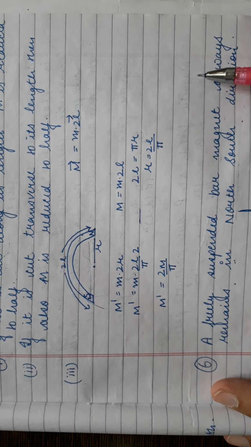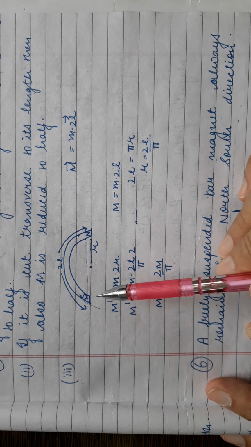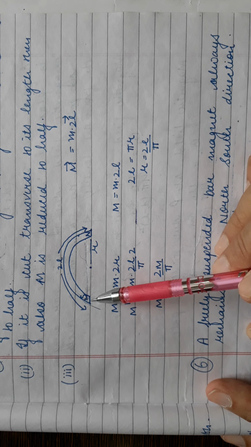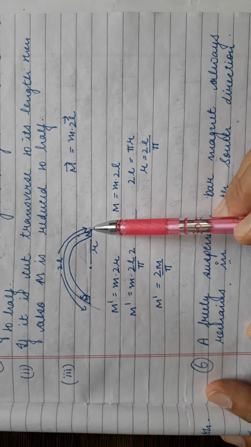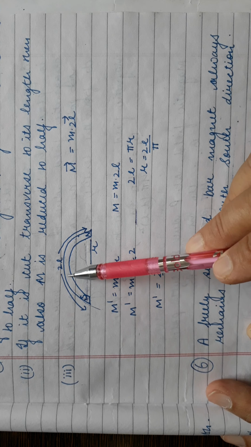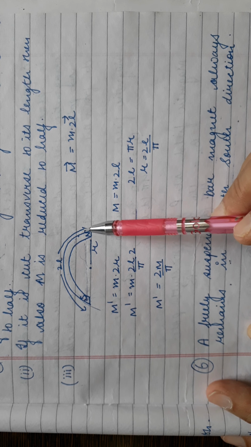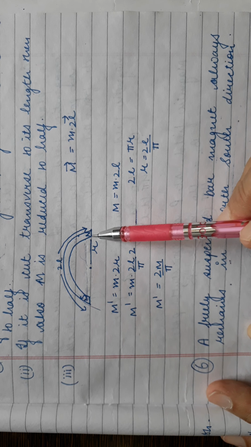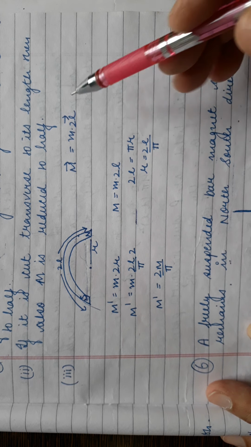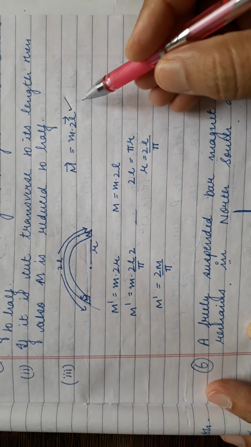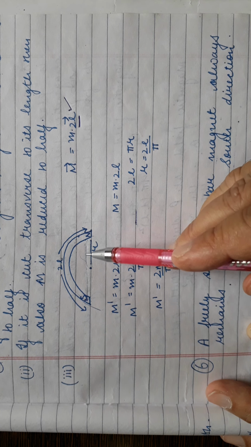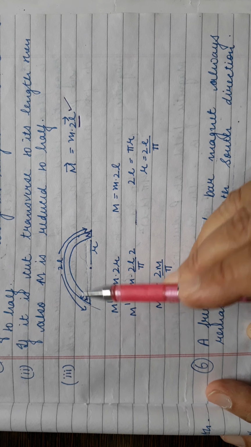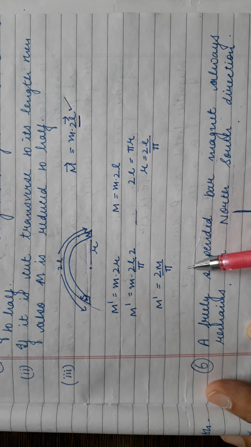There is another question I have solved here. Suppose there is an iron bar, or bar magnet, and it is bent into the form of a semicircle of radius r. Then what is the new magnetic moment? Students, please remember magnetic dipole moment M is equal to m into 2L. This 2L is the displacement vector between north pole and south pole. So this is how we calculate M dash is equal to 2M upon pi.